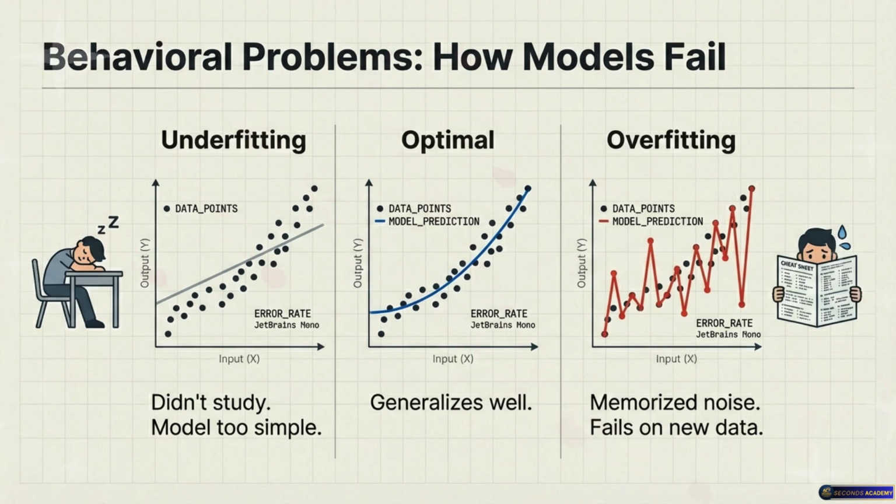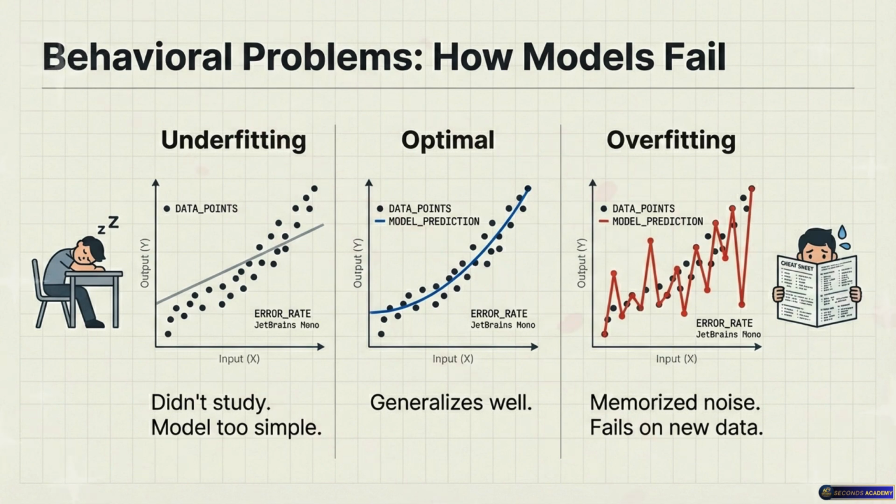We teased this in the intro with the student who memorizes versus the student who actually learns. Let's put some formal names to these faces. The two big ones in industry are underfitting and overfitting. Let's tackle underfitting first. Underfitting is when the model is just fundamentally too simple. In our exam analogy, this is the student who just didn't study properly, or they lack the baseline capacity to understand the material. Like trying to solve a complex calculus problem using only basic addition. Right. It's just not going to work.